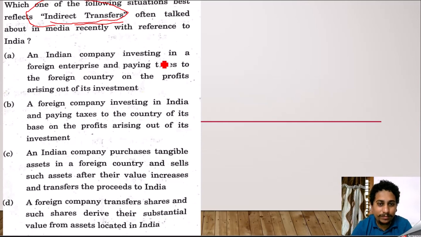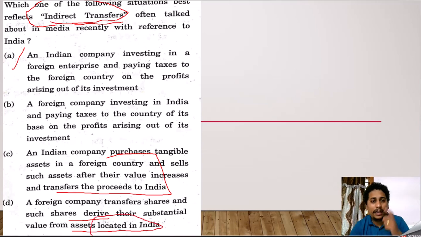Okay. An Indian company investing in a foreign enterprise and paying taxes to the foreign country and the profits. No, this is not the motive. A foreign company investing, no. An Indian company purchases tangible assets in a foreign country and sells such assets after their value increases and transfers the proceeds to India. Let us check statement D also. A foreign company transfers shares, and as such shares derive their substantial value from assets located in India. Actually, this statement seems to be a fair statement. D will be the correct answer for the question.